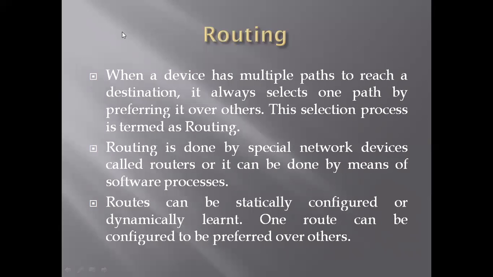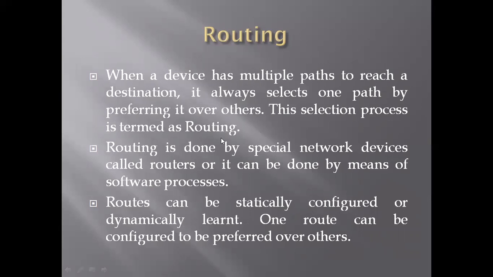So our next topic is routing. Now we proceed towards routing. When a device has multiple paths to reach a destination, it always selects one path by preferring it over others. The selection process is termed routing. Routing is done by special network devices called routers, or it can be done by means of software processes.